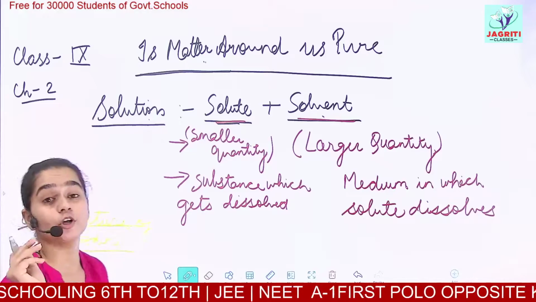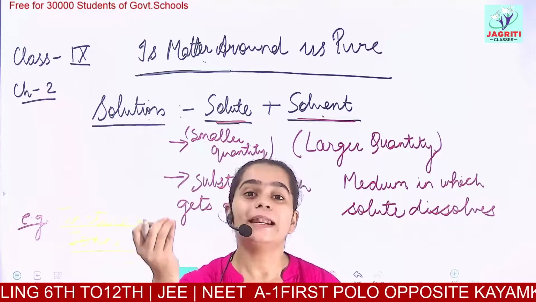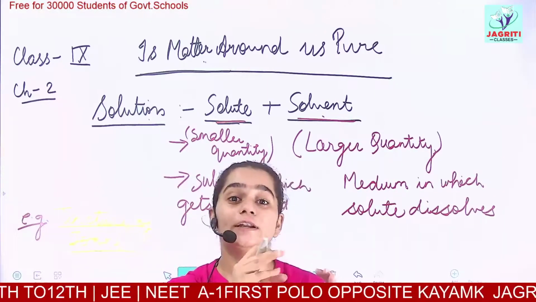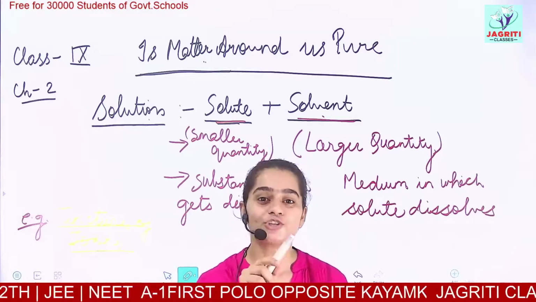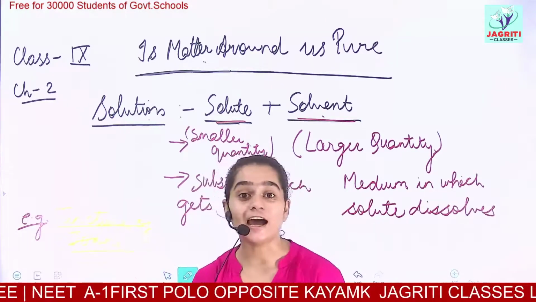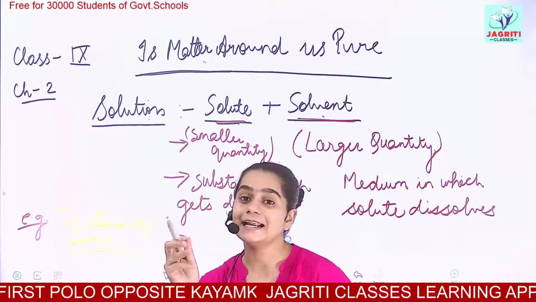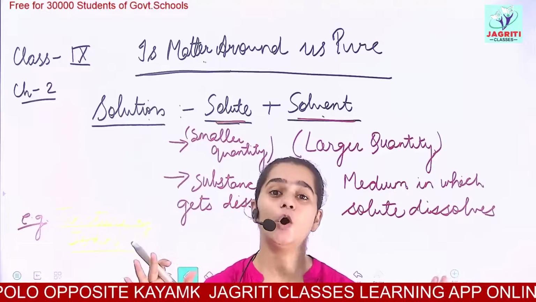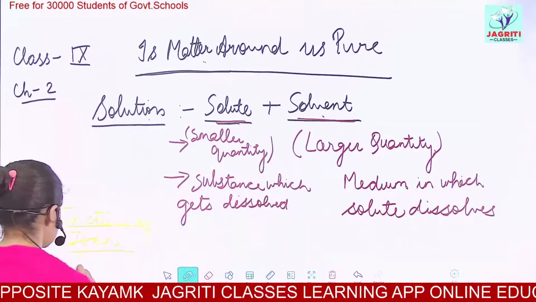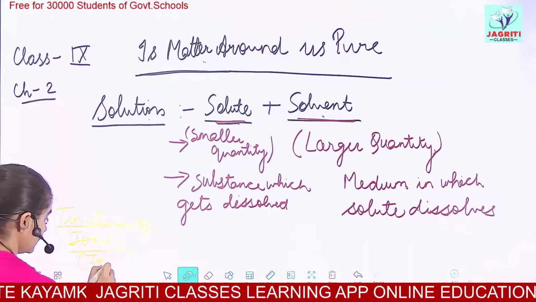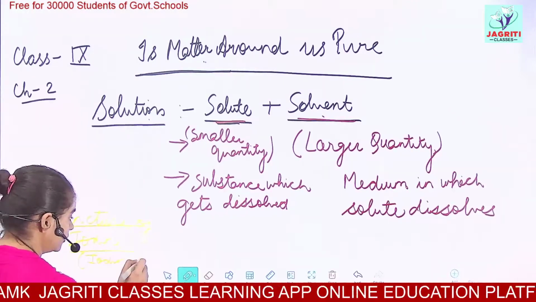It is a kind of solution. How is it made? When iodine is taken and dissolved in alcohol, the solution formed is called tincture of iodine. Okay, got it? Tincture of iodine means iodine in alcohol.